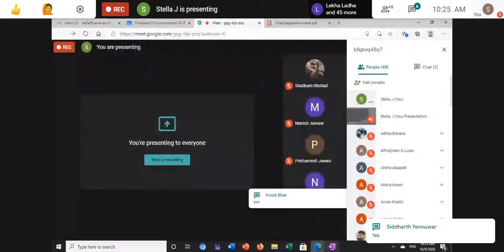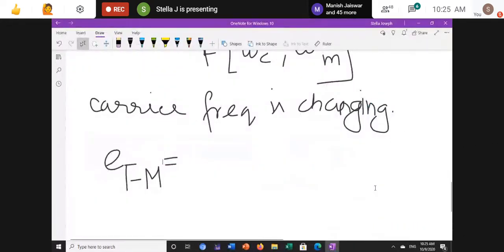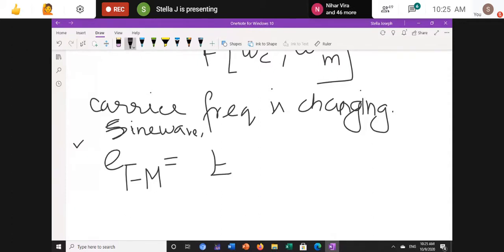Okay, so listen carefully, otherwise you can't understand. Here we are now going to derive the actual FM signal. For that, I am going to take a sine wave as the carrier, because I will get a positive cos when I take the integral. So the carrier is changing; for that I am taking Ec sine function of, instead of omega.